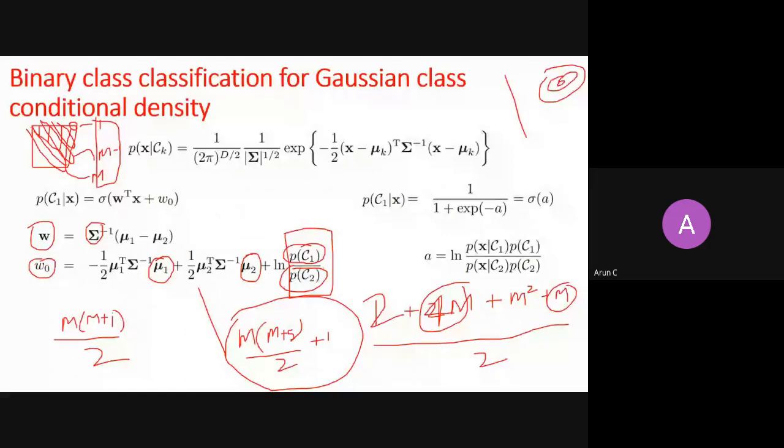So rather than doing all this work of calculating so many parameters and eventually getting W and W0, if there is a way to find the hyperplane directly without estimating these parameters, then it would be good for me. Is this making sense to you, or do I need to clarify further? One person is saying yes, so at least one is getting it. Do you understand this? Can you quickly nod your head yes or no? Can you type it?